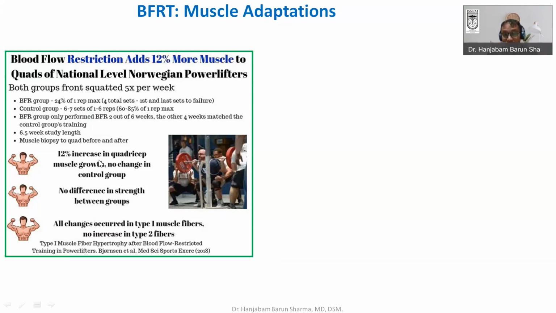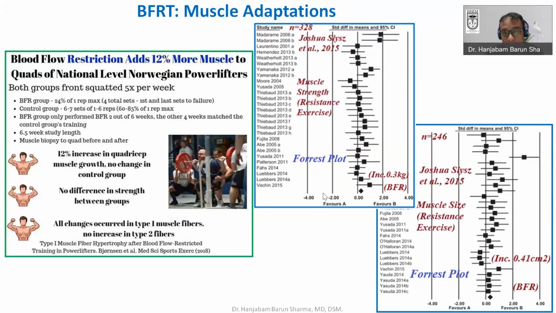So there is more benefit: just by doing a lower load with lower intensity blood flow restriction, you are able to achieve the same strength, plus a 12% increase in quadriceps muscle growth. But the thing is, most of the growth was only in type 1 fiber, not type 2 fiber. This is what they have shown through biopsy.